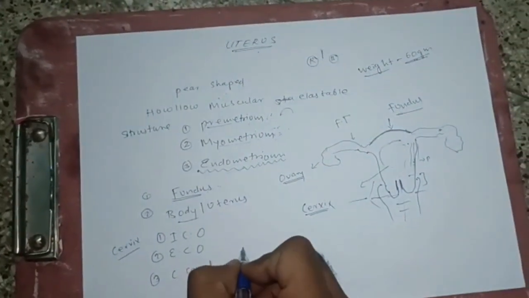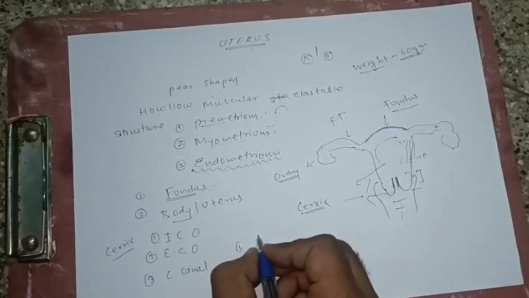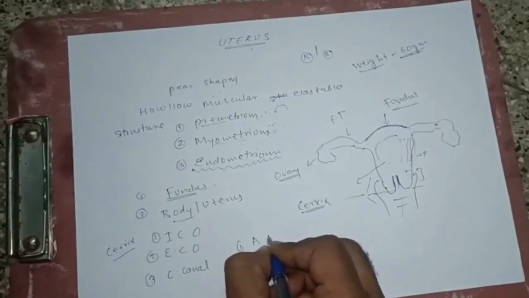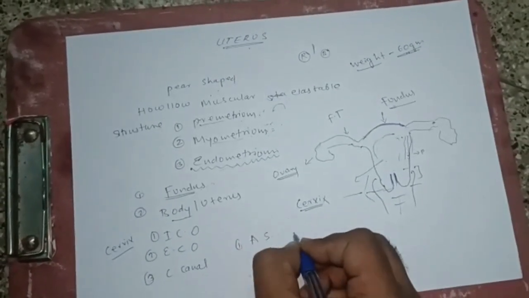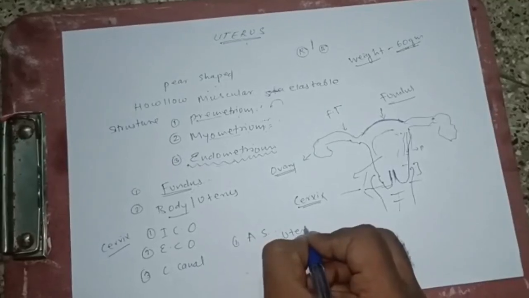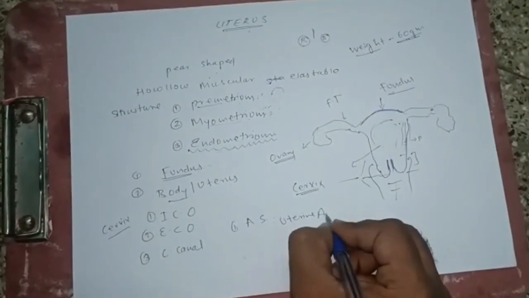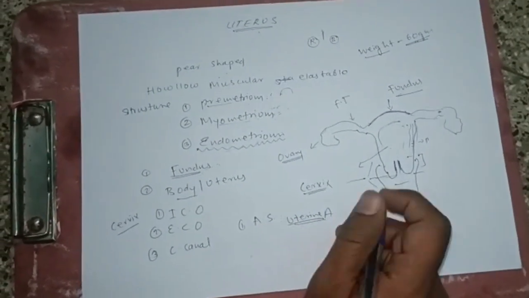One thing always keep in mind: secondly, the arterial supply. The arterial supply for the uterus is the uterine artery. The uterine artery supplies blood to the uterus.